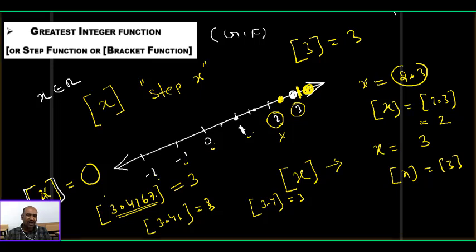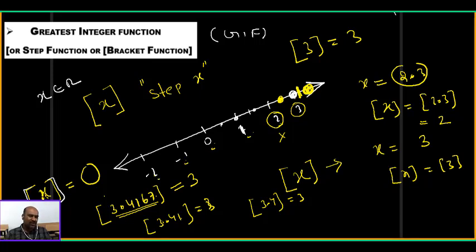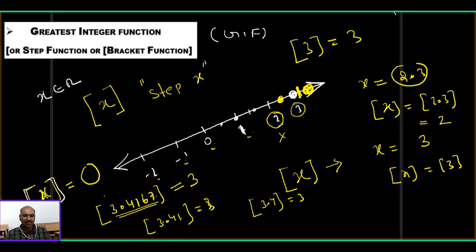What is my definition? What is step x? Step x means all the integers which are lesser than or equal to x, because sometimes x may be an integer. That's why I am saying all the integers lesser than or equal to x should be identified. Among them the greatest one is called step of x. x may be an integer also. What happened? x equal to 3. So step 3, identify all integers lesser than or equal to 3 now. That's what lesser than or equal to x I told clearly. So step 3 is equal to 3 only.